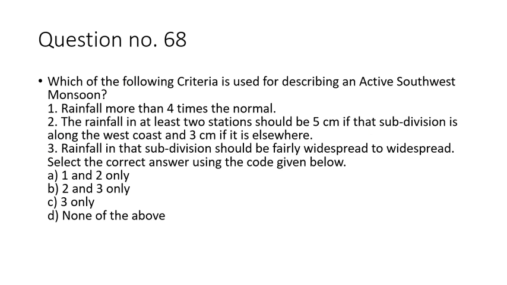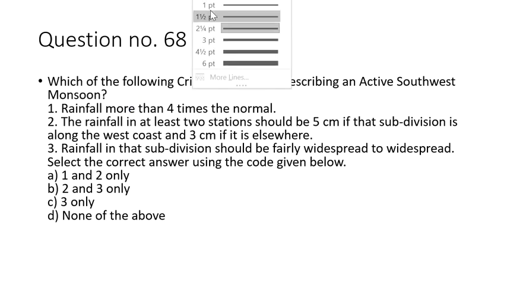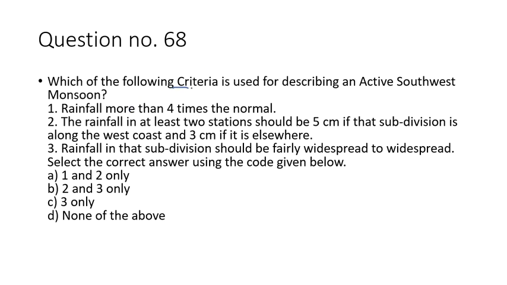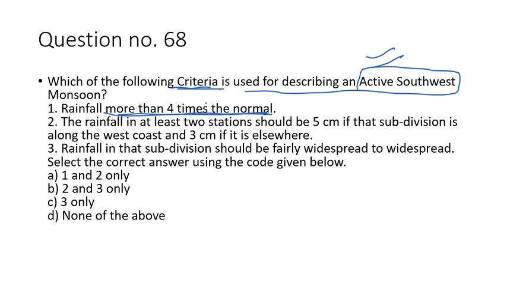Moving to question number 68. Question number 68 is a factual question, and this data is mentioned on the IMD website. What is the main criteria used for describing the active southwest monsoon? Rainfall more than 4 times the normal.